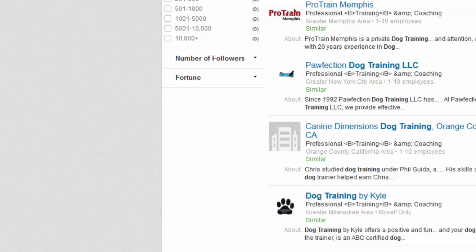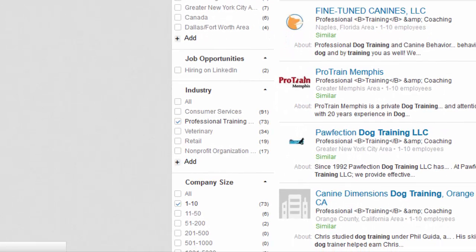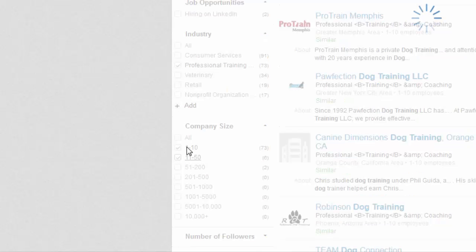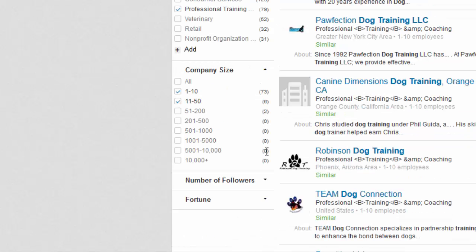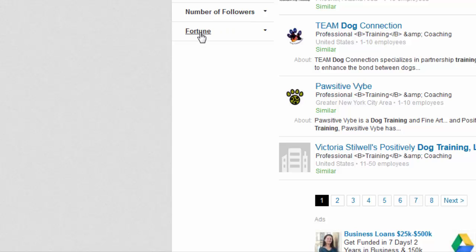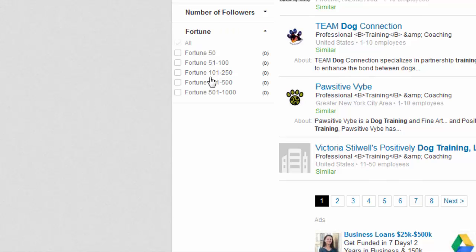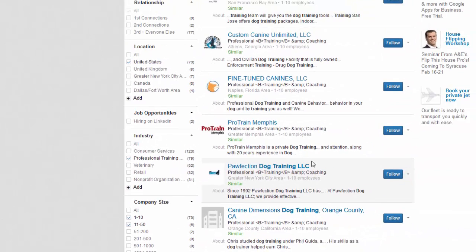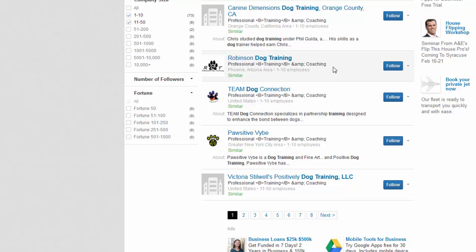Company size, 1 to 10, and depending on the results, you can increase that to the next level. In this case, it's 11 to 50, and it shows you the number right in this column, so actually most of these companies are in the 1 to 10 range. Number of followers, doesn't really matter. Fortune, we don't want a Fortune company, but it doesn't give you the option for none, so we'll just leave that alone. And now we can explore these remaining listings to find perfect potential buyers for our domain name.